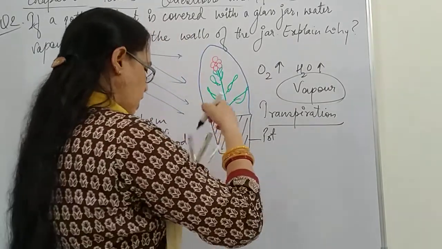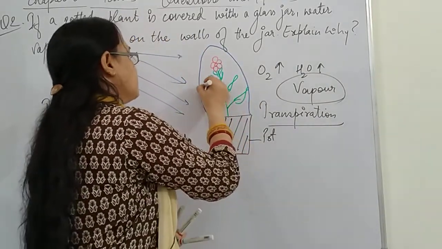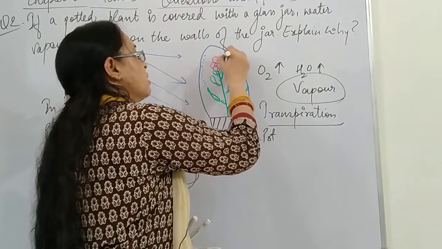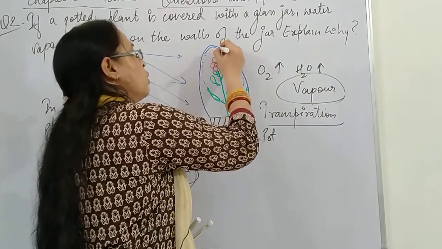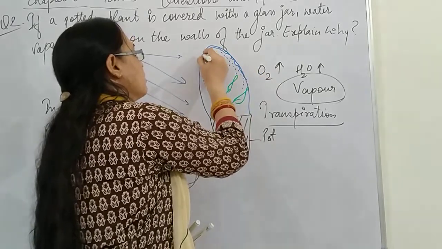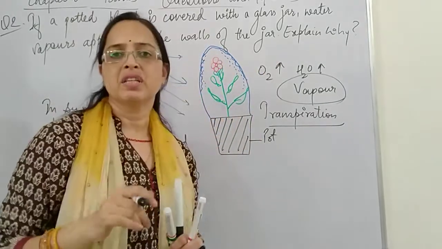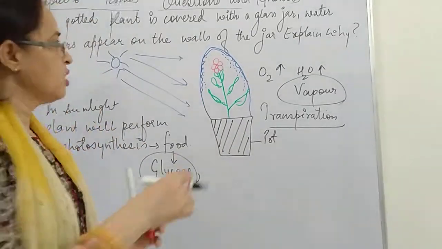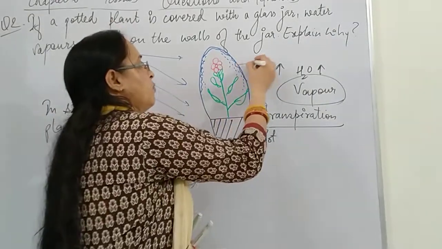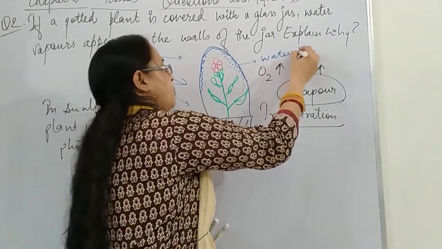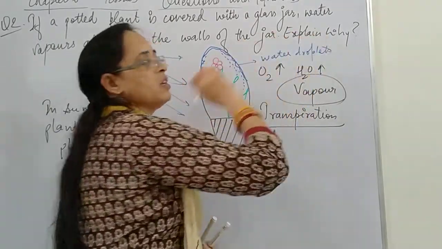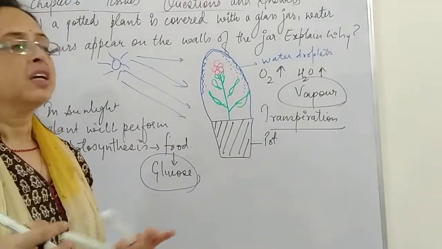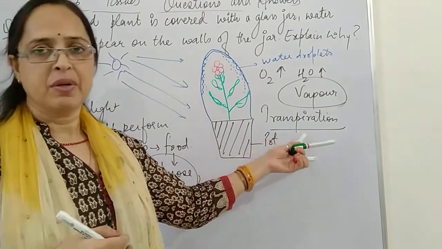The vapors which come out get arranged near the walls of the jar, and as they move up and come in contact with the jar, due to the low temperature these vapors get condensed and form water droplets. So we get the water droplets because of the water vapor which was released by the plant during transpiration.